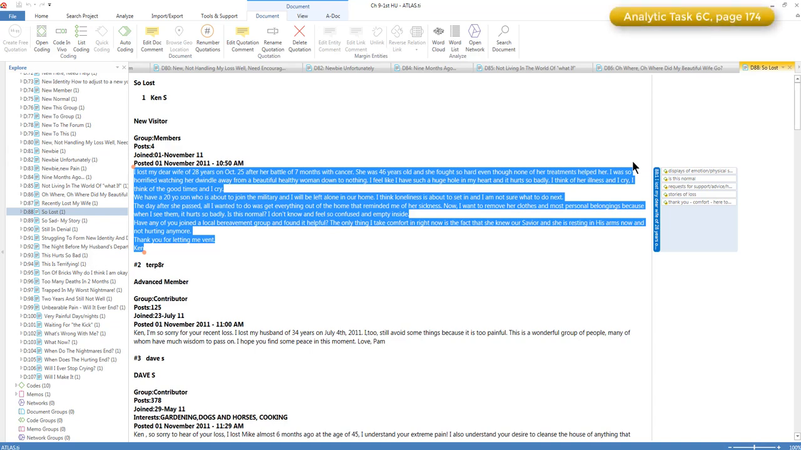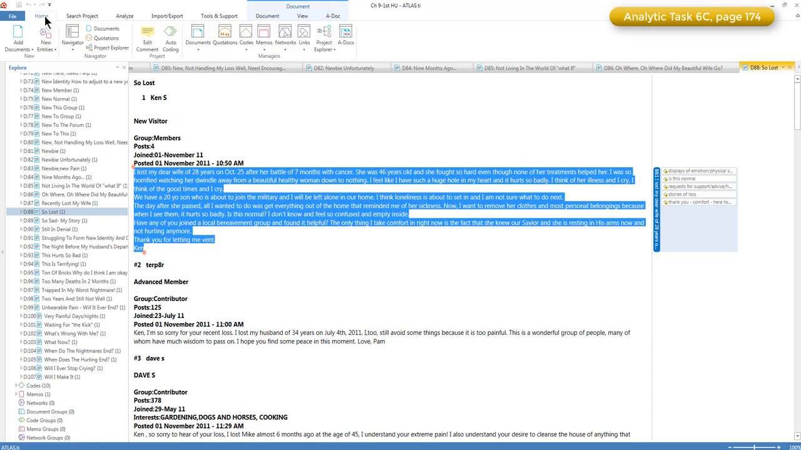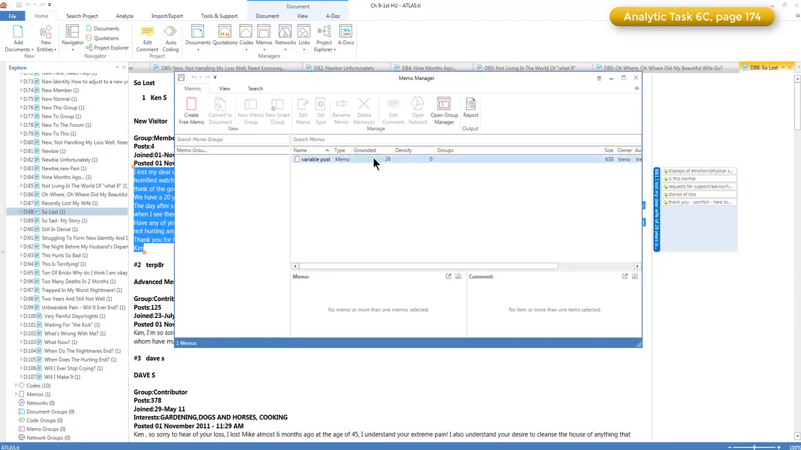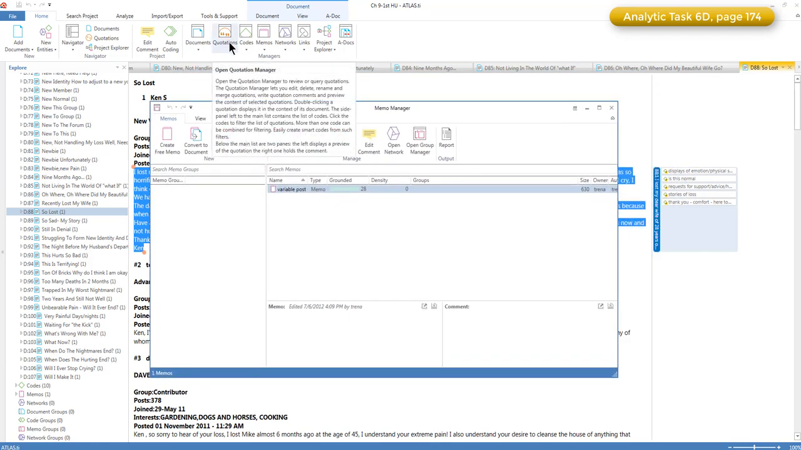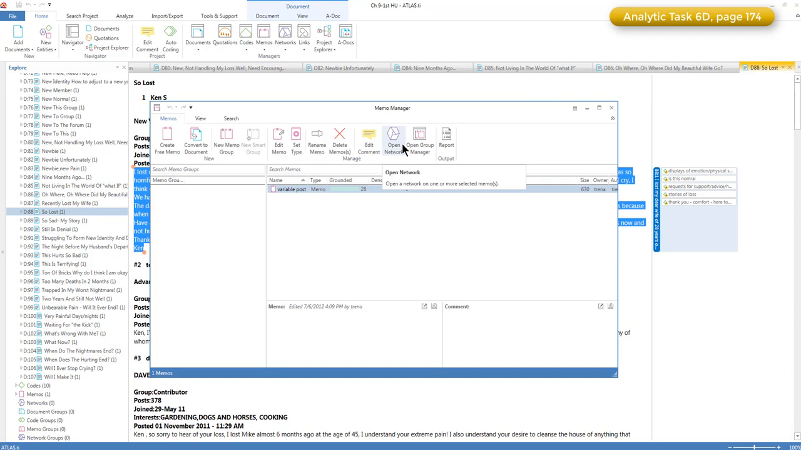Phase 6C, whenever we would see something different in one of those initial posts, we would attach it to the variable memo. And you'll see if we go back and look at that, that was actually attached to 28 different quotations. 6D represents the fact that as we were working, we would need to come together and merge project files and take a look at the different ways that we attached codes to the quotations and then work through that together.